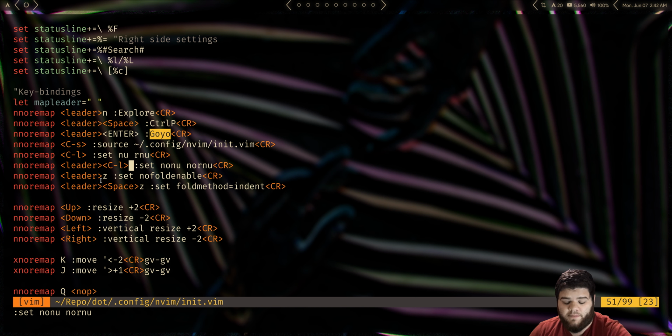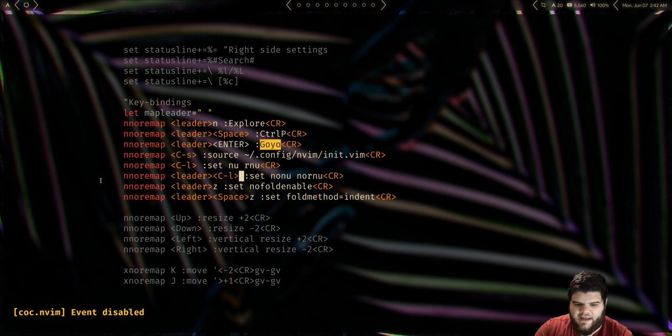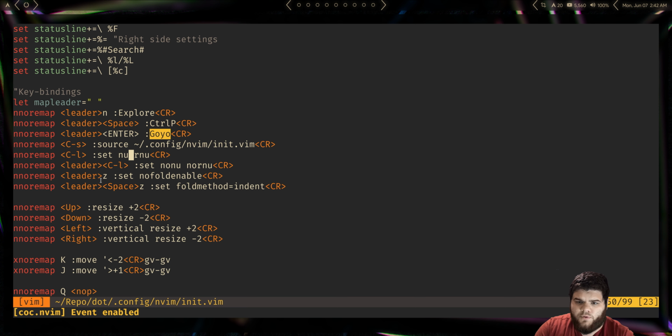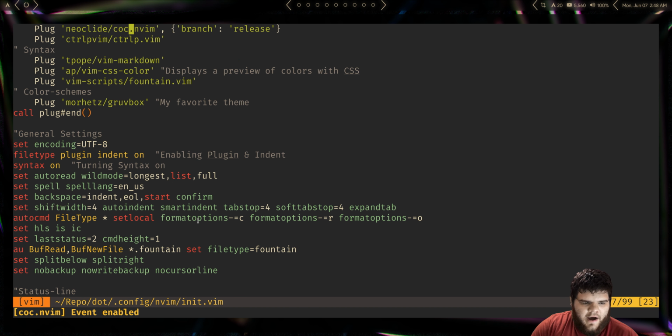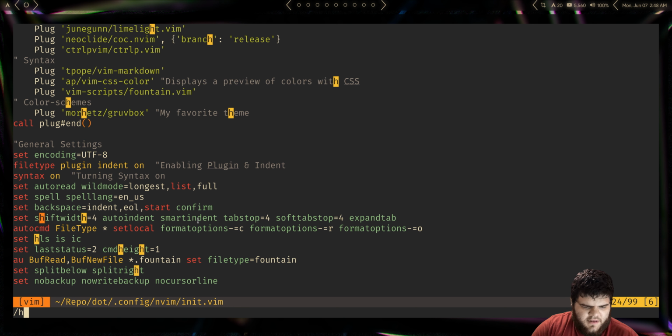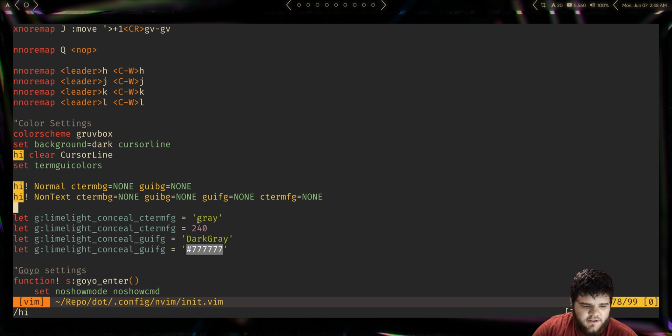Next up, Goyo, that plugin we just talked about. You'll notice when I enter it, it maintains a transparent background, but as soon as I exit, it pulls back up the standard Vim background, no transparency whatsoever. So if we take a look at how we're actually turning on transparency in Vim, let me find the setting here. It's this right here: hi! Normal ctermbg=none and guibg=none. What this is doing is setting the terminal background and the GUI background for Vim to no background, i.e. transparent.